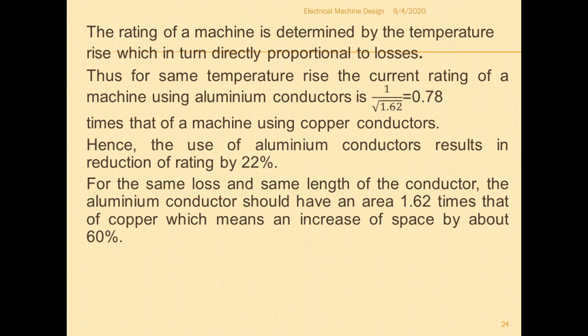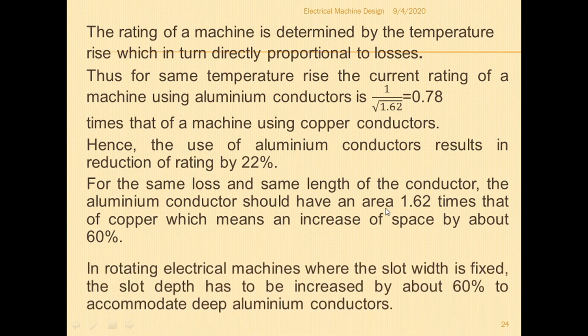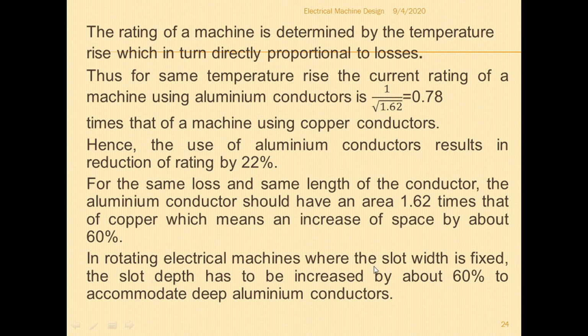So if I am using copper as the material, I will be getting one particular size, correct. If I am using aluminum as the material, then I need to increase the space inside the machine, which will be around 62%. So for the same loss and same length of the conductor, the aluminum conductor should have an area of 1.62 times that of copper, which means an increase of space of about 60%. In rotating electrical machines, the slot width is fixed normally. If you want to increase the slot depth, what is meant by slot?